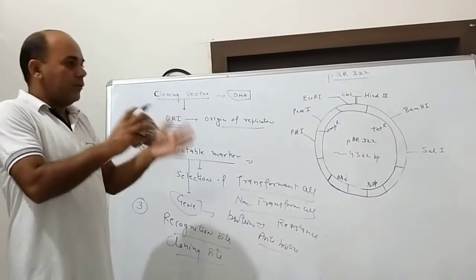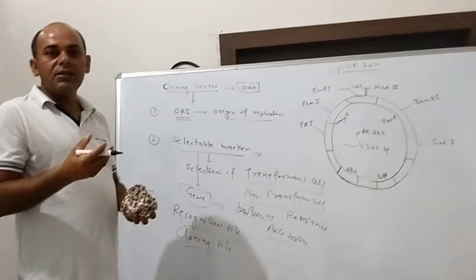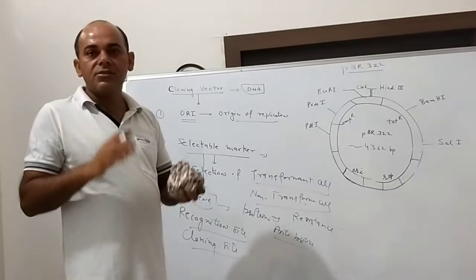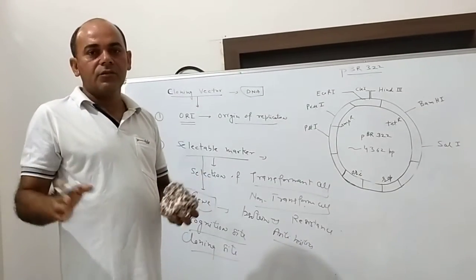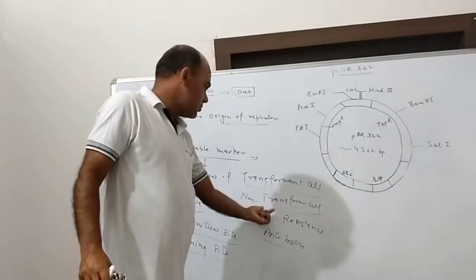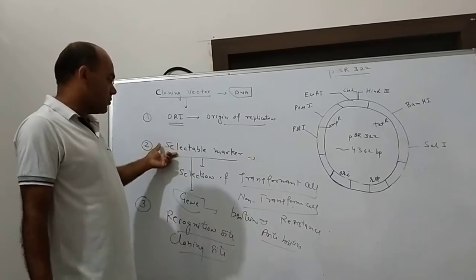It means there are two types of cells. One cell in which the desired piece of DNA is inserted. Another cell in which the desired DNA is not inserted. So there are two classes of cells: transformed cells as well as non-transformed cells. So this is the unique feature.